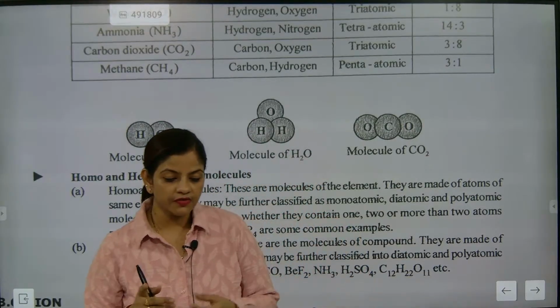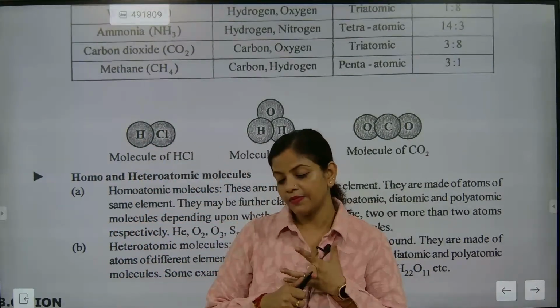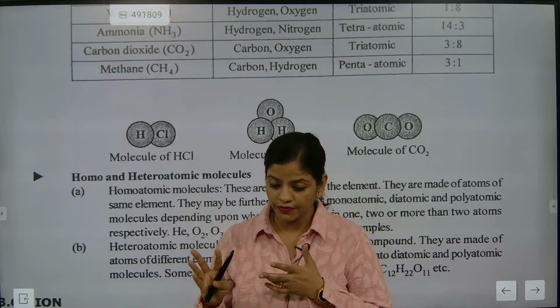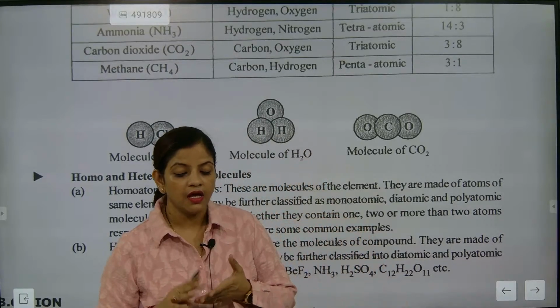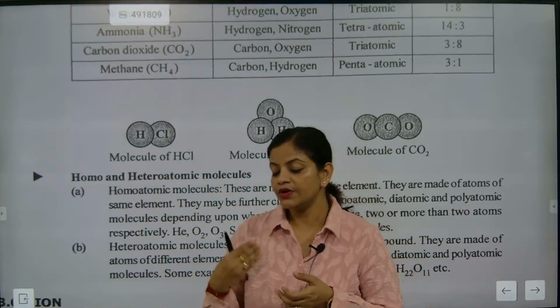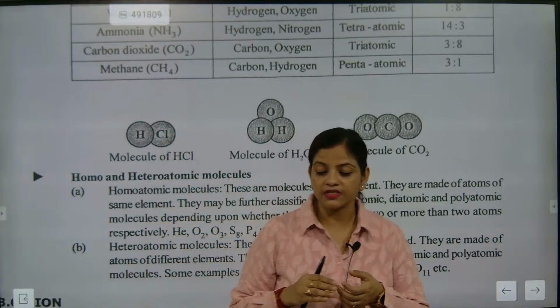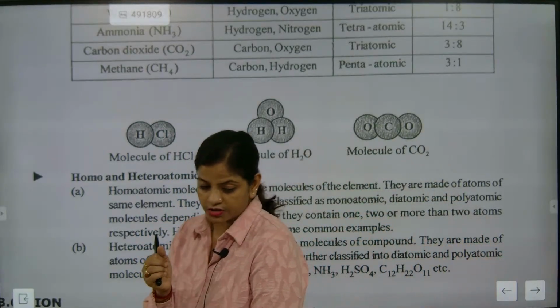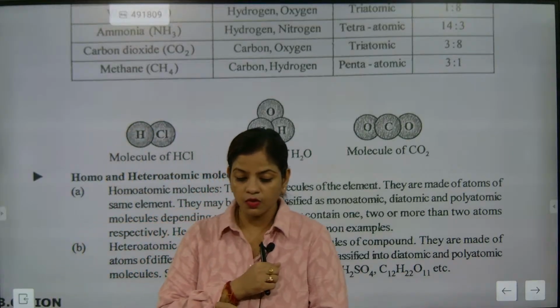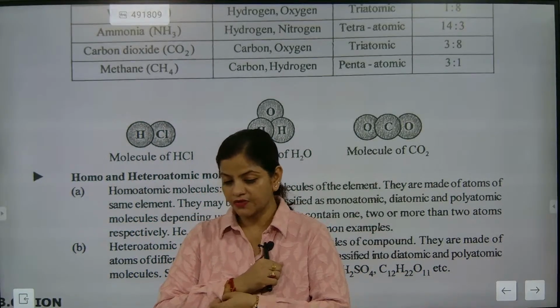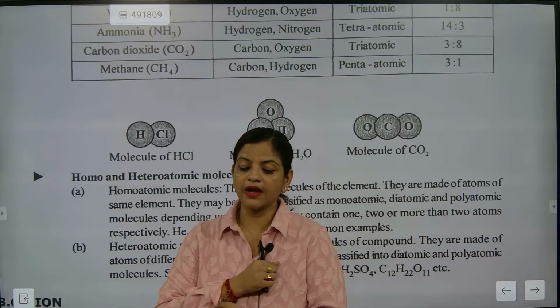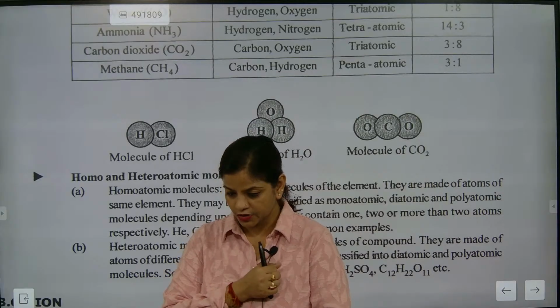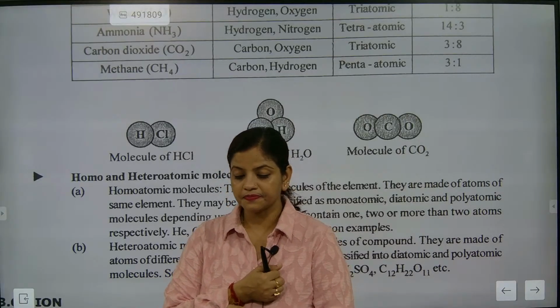In that section we discussed that when two different elements are joined together, they are called heterogeneous. When two of the same element are joining together, they are considered homogeneous. So that was the major difference between heterogeneous and homogeneous diatomic molecules. This we have studied.